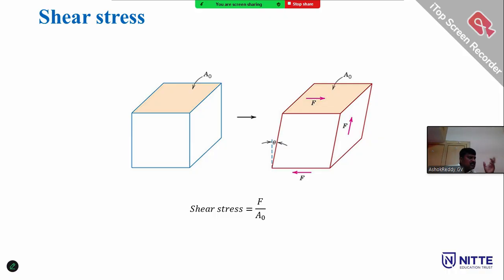The shape is the same but the volume changes, correct? These are examples of compressive stress. Other examples are the pillars supporting a building, the springs in automobiles and trains, and the legs supporting a chair.